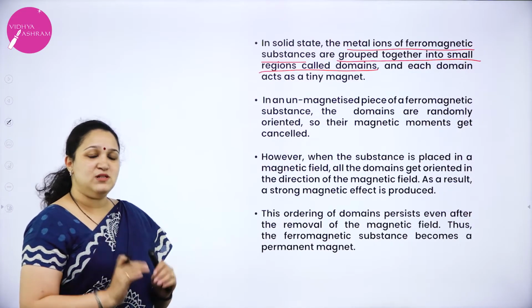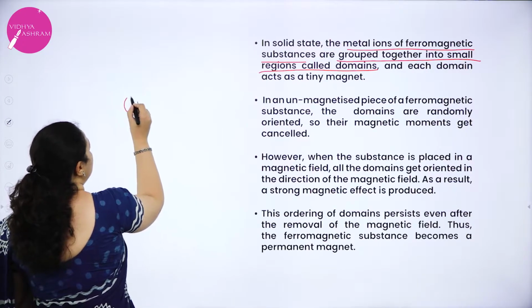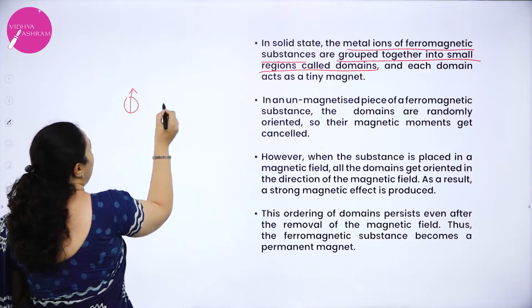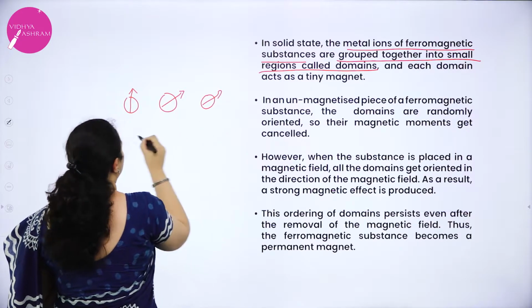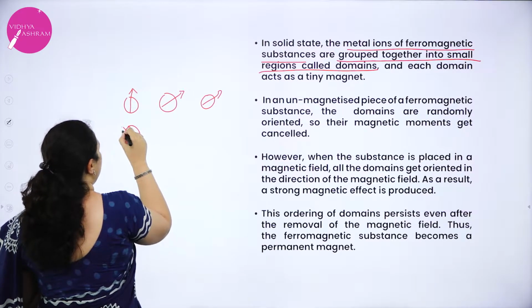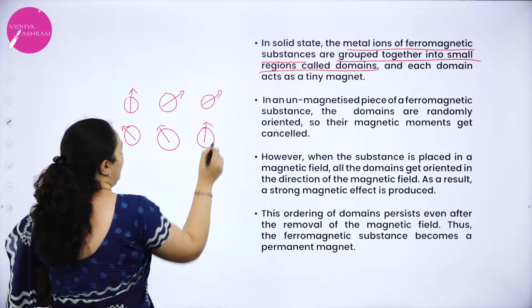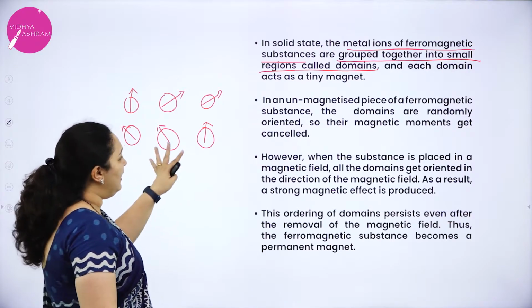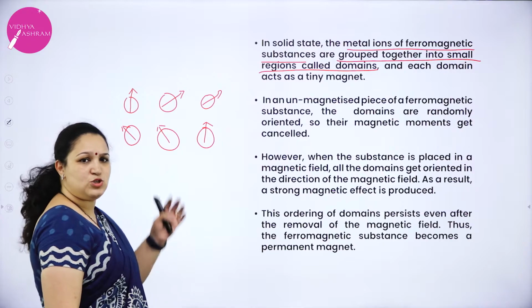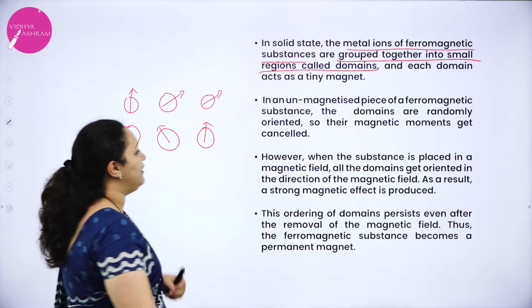Now in the absence of a magnetic field, the domains are randomly oriented such that their magnetic moments are cancelled.